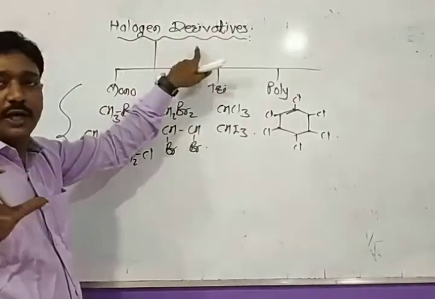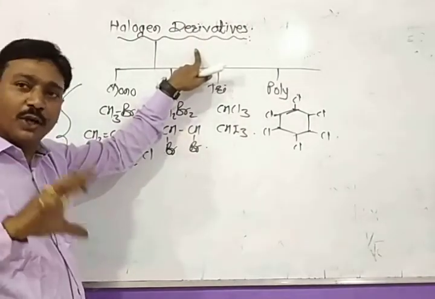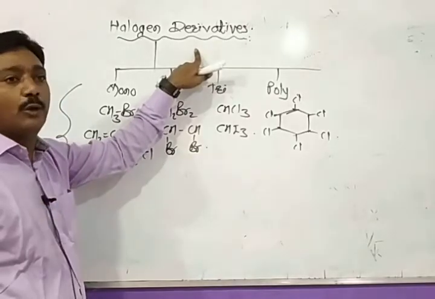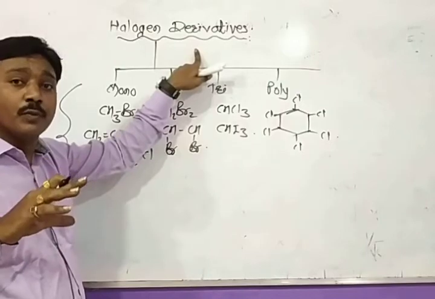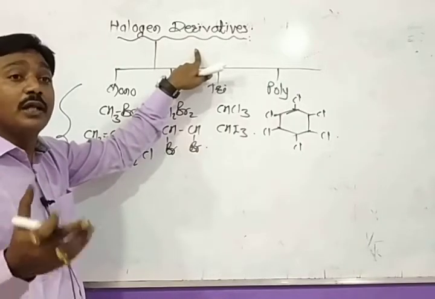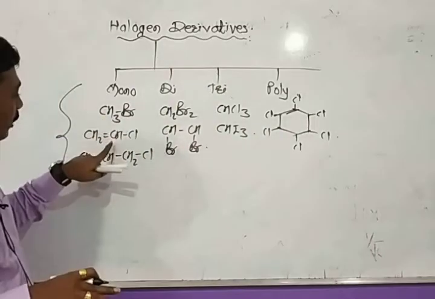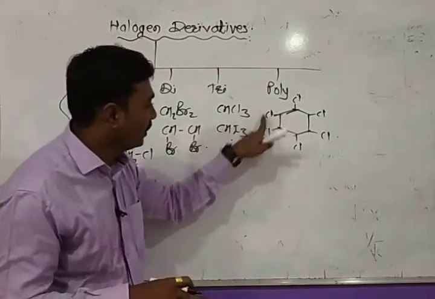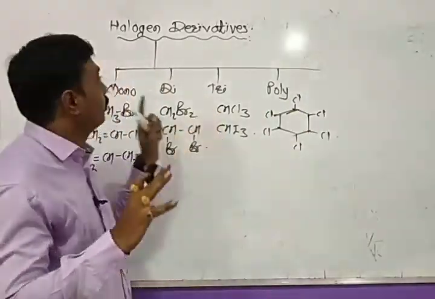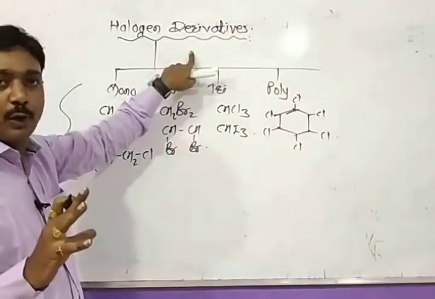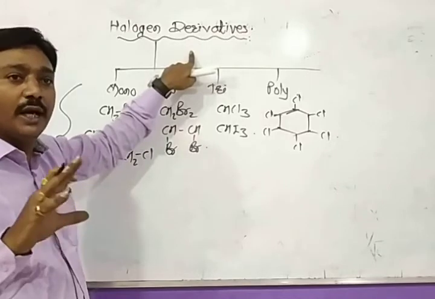So the halogen derivatives are the most reactive organic compounds that are not found in nature. They are obtained by replacing hydrogen atoms from different hydrocarbons by the same number of halogen atoms. Here we replace hydrogen by bromine. Here also we replace hydrogen by bromine. Here six hydrogen atoms are replaced by six chlorine atoms. Okay. So the halogen derivatives are the compounds obtained by replacing hydrogen atoms by the same number of halogen atoms.